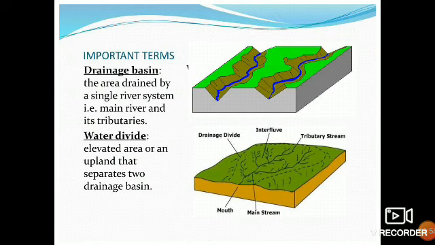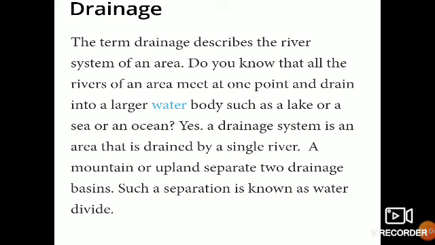So a water divide is an elevated area or an upland that separates two drainage basins from each other. As I told you, the term drainage describes the river system of an area. All the rivers of an area meet at one point and then drain into a larger water body, such as a lake or an ocean.